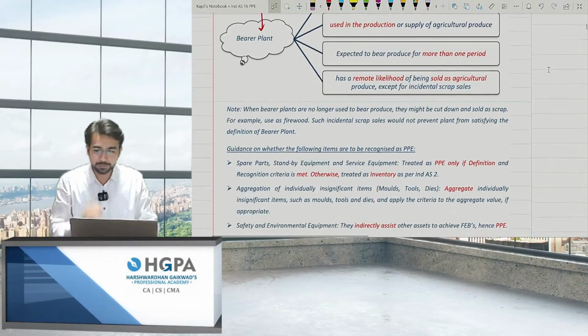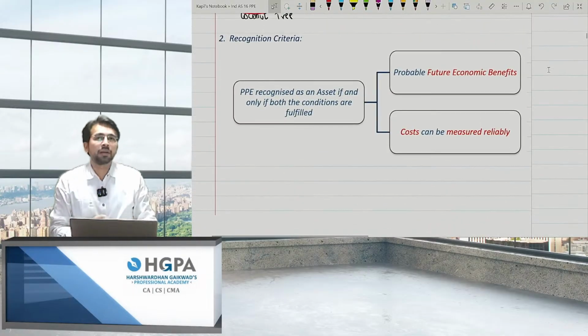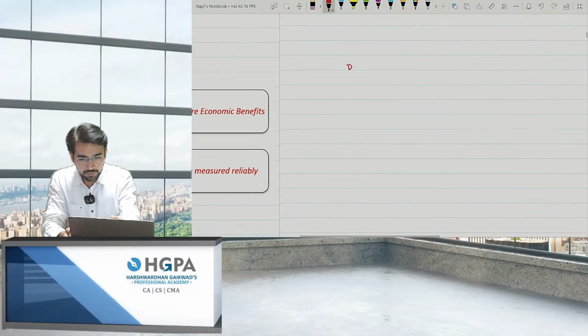Okay, moving ahead. Now, the second point. The first point we have covered is the definition. I'll also make a brief idea.